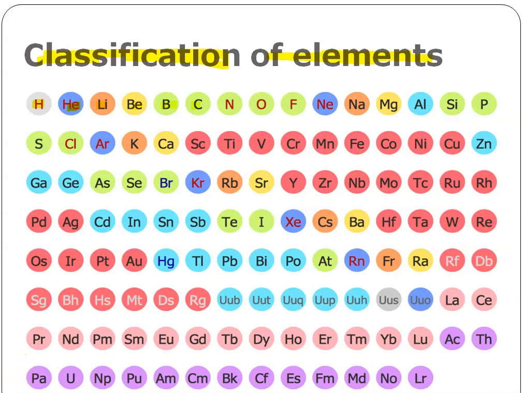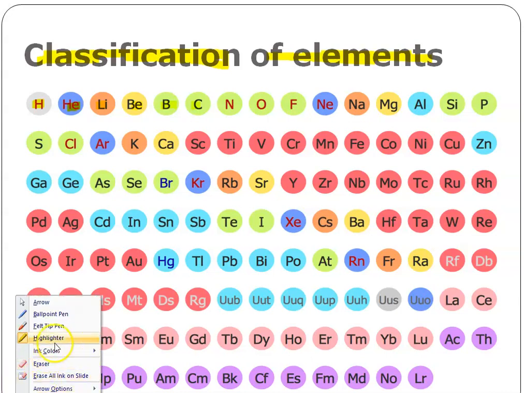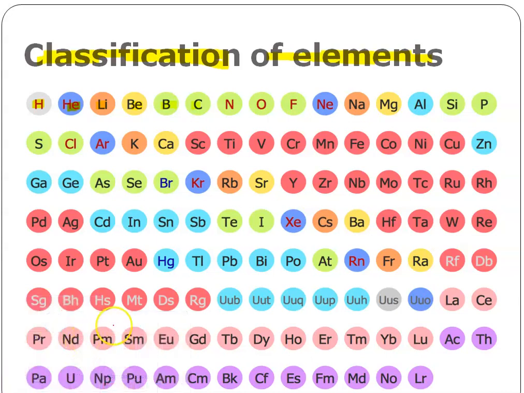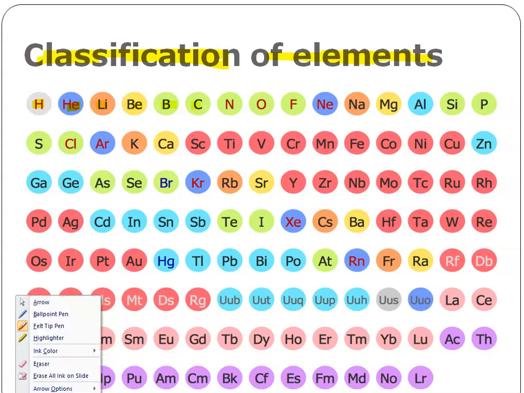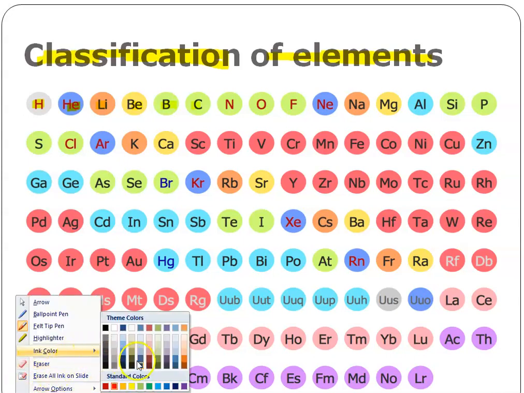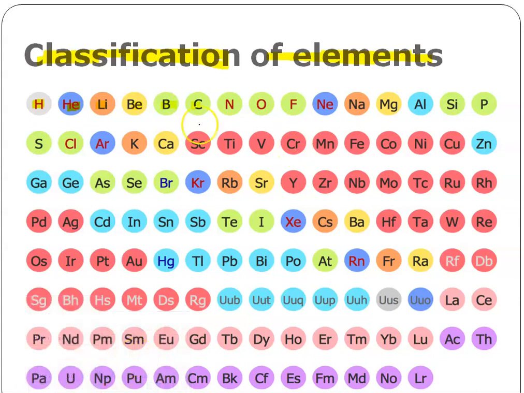Let me take a different color, a thick felt tip pen. Here we have boron, carbon, nitrogen, oxygen, fluorine, neon, sodium, magnesium, aluminium, silicon, like that. We have so many elements here. How do you classify these elements?